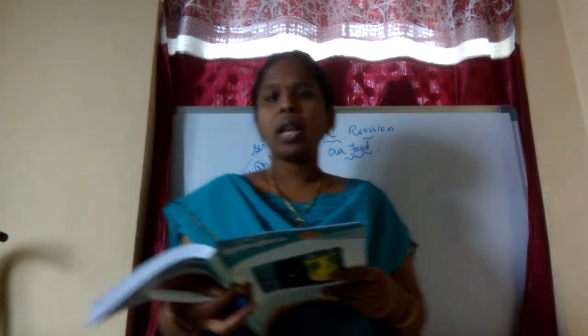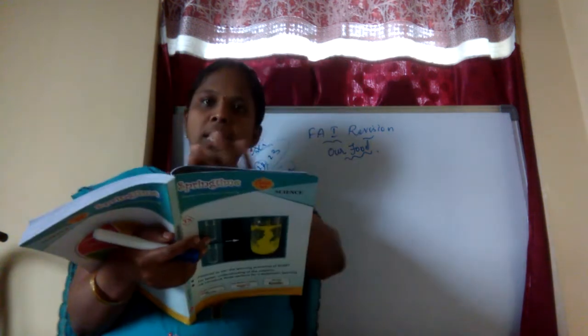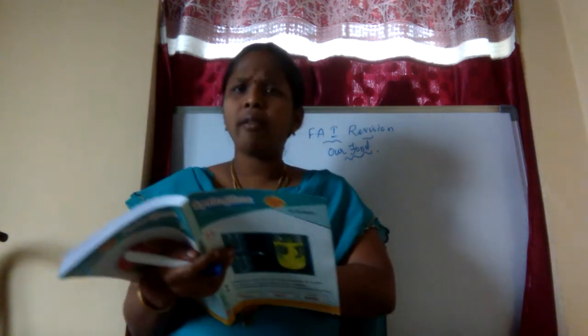Give a few examples of natural preservatives. Natural preservatives include salt, turmeric powder, jaggery, oil, sugar syrup, etc. These all come under natural preservatives. Everyone knows this very well.